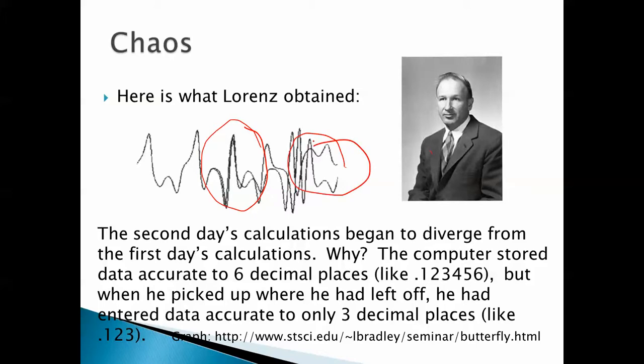Why? The computer stored data accurate to 6 decimal places, like 0.123456. But when he picked up where he had left off, he didn't bother to enter the 0.123456. He just entered data accurate to only 3 decimal places. So he basically got rid of all this stuff and just entered 0.123. And when you do that, you end up with a completely different answer.